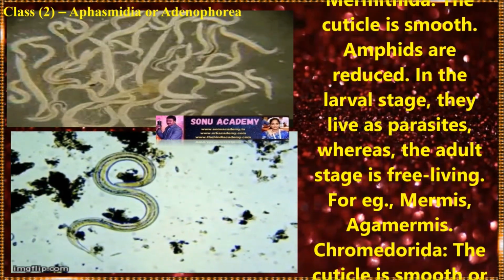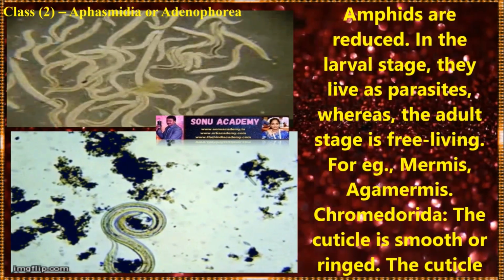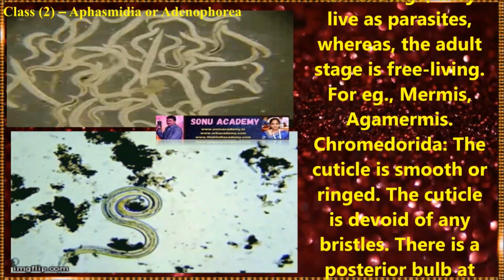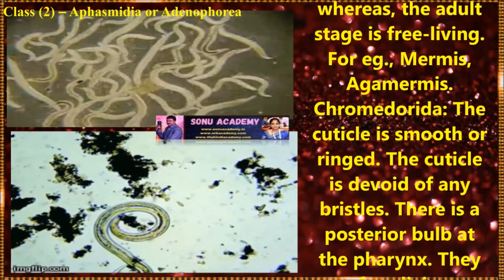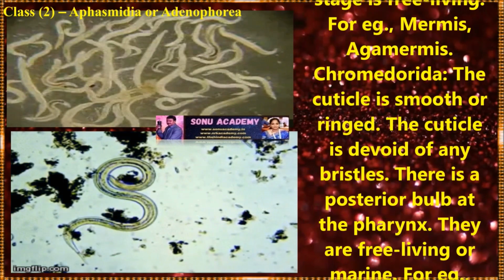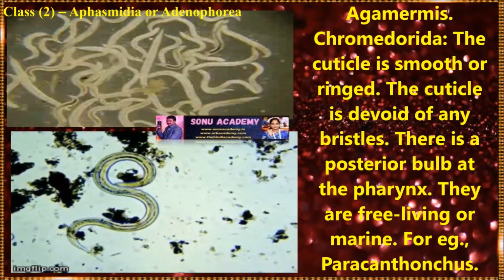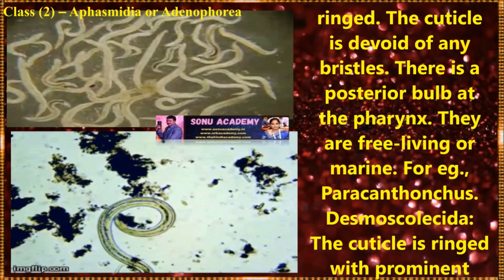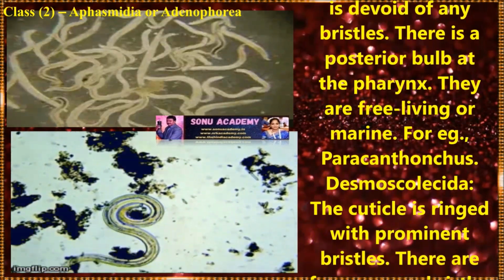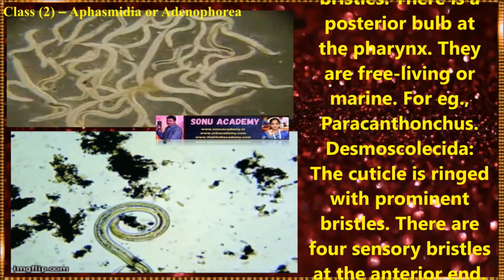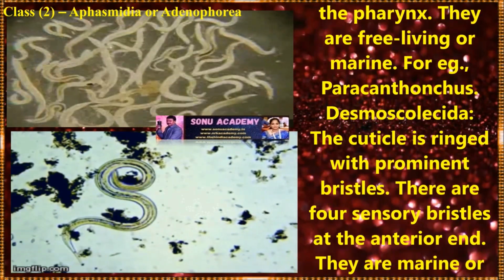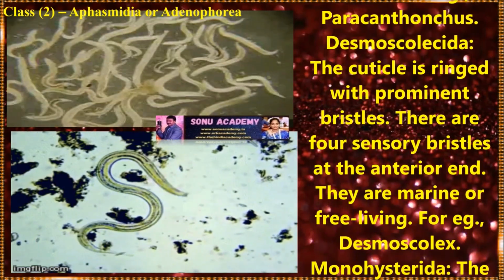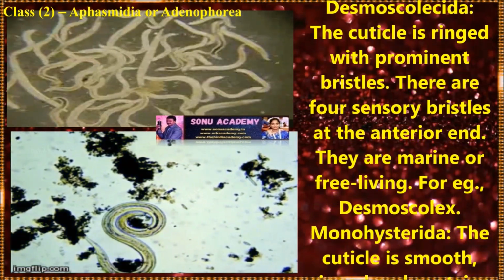Next one is Mermithida. The cuticle is smooth. Amphids are reduced in the larval stage. They live as parasites where the adult stage is free living. Example: Mermis, etc. The next order is Chromadorida. In these organisms, the cuticle is smooth and ringed. The cuticle is devoid of any bristles. There is a posterior bulb at the pharynx. They are free living or marine. For example, Paracanthonchus.